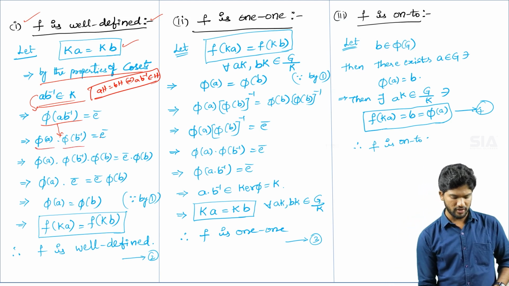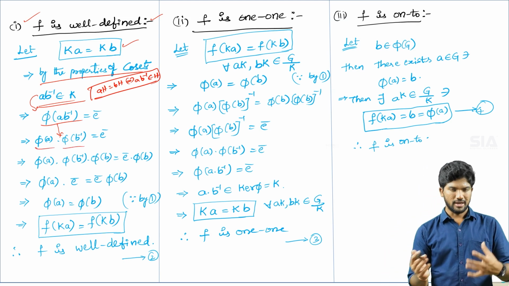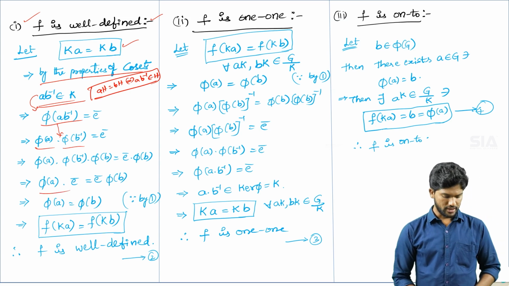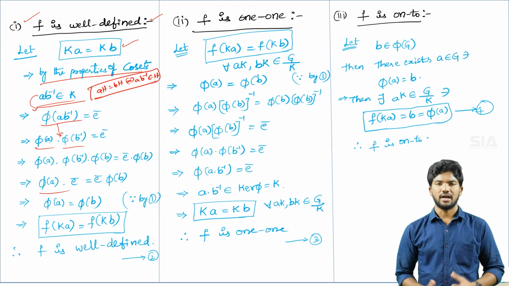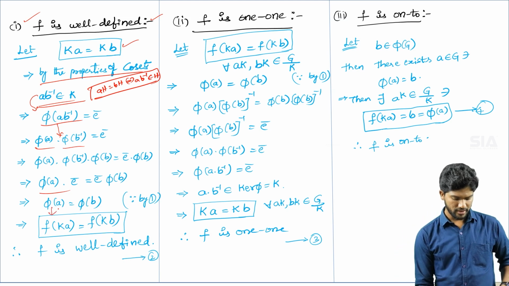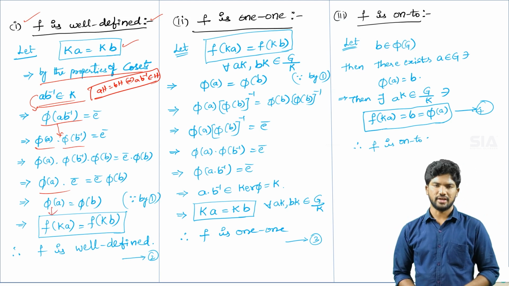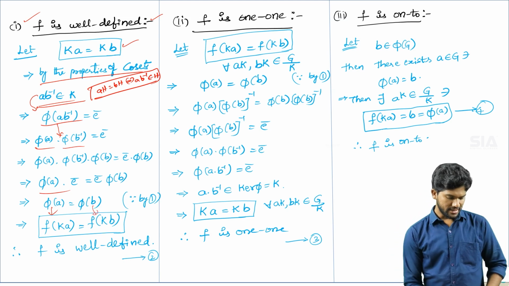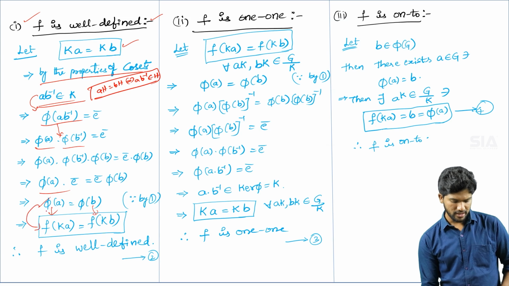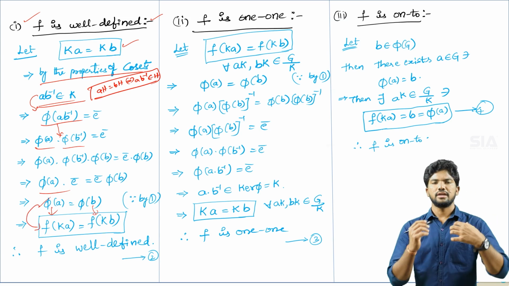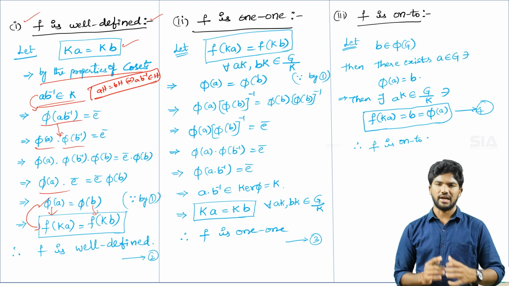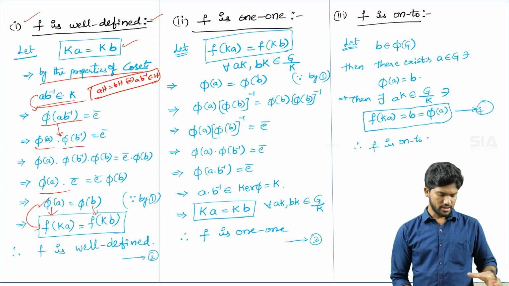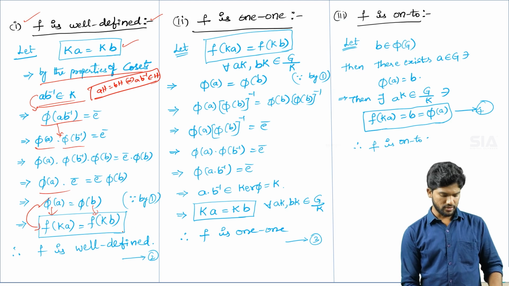Now substitute the homomorphism conditions. Pi of a into pi of b inverse is equal to small e. Multiply on both sides with pi of b. If you simplify them, you will get pi of a is equal to pi of b. According to the definition, what is pi of a? Equation number 1, so f of k into a. And what is pi of b? f of k into b. Pi of a is the image value, and f of k into a is the pre-image value. So by equation number 1, whenever you take k into a is equal to k into b, you will get f of k into a is equal to f of k into b.